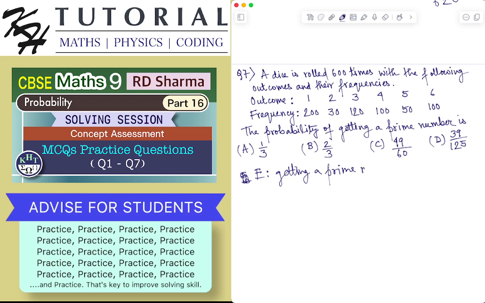Now I know all the possible outcomes when a dice is rolled are the numbers 1, 2, 3, 4, 5, 6.